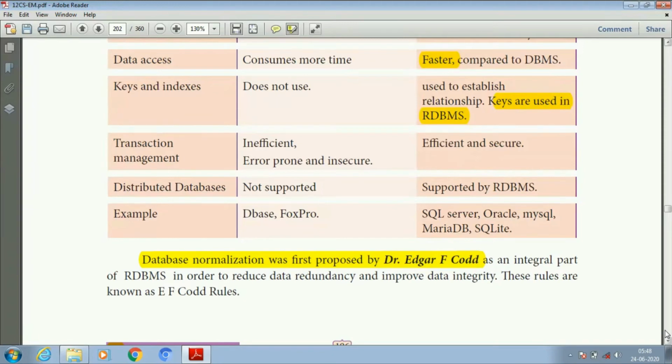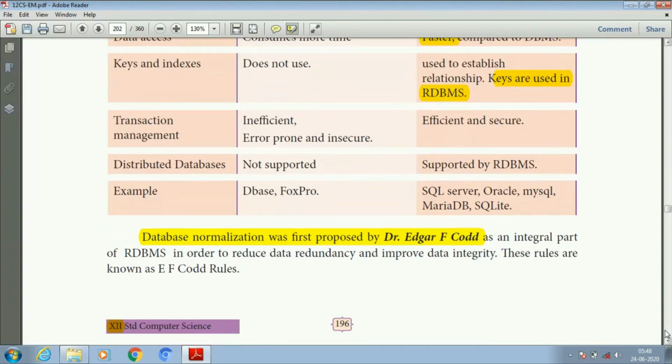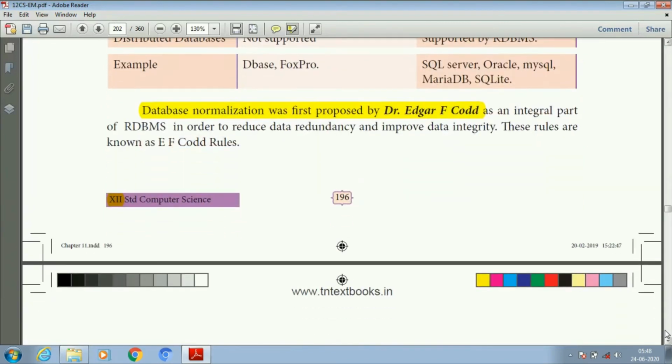Distributed databases are not supported in DBMS, but are supported by RDBMS. Examples for DBMS are dBase and FoxPro. RDBMS examples are SQL Server, Oracle, MySQL, MariaDB and SQLite. In our practical session we are going to use MySQL, the MariaDB server.